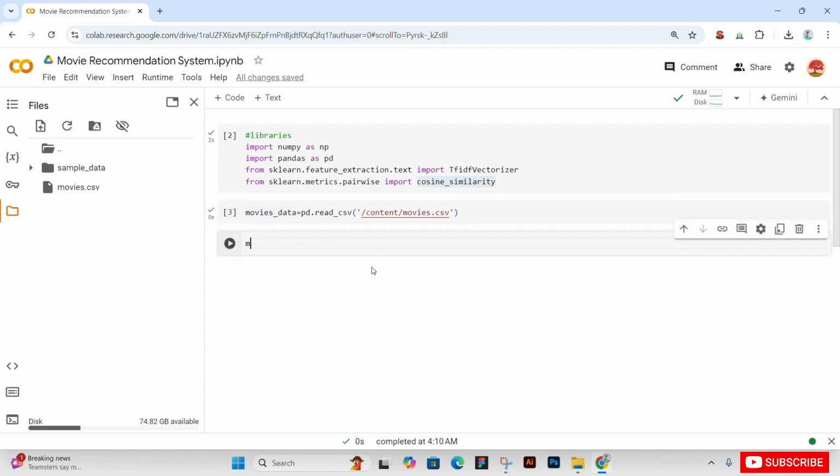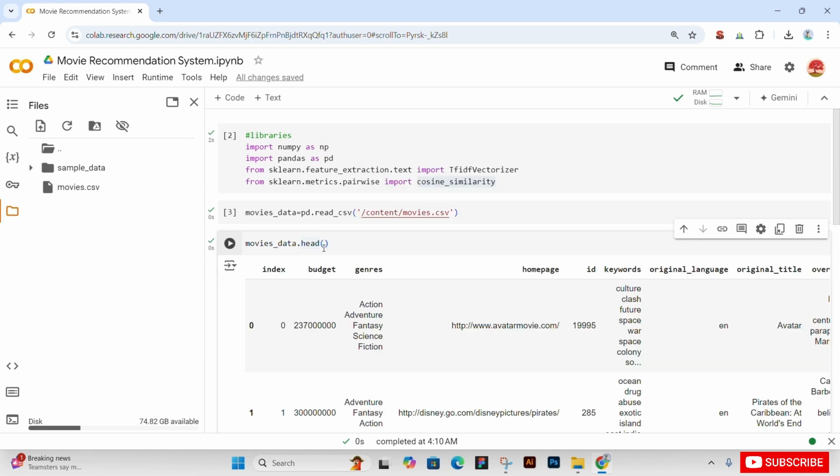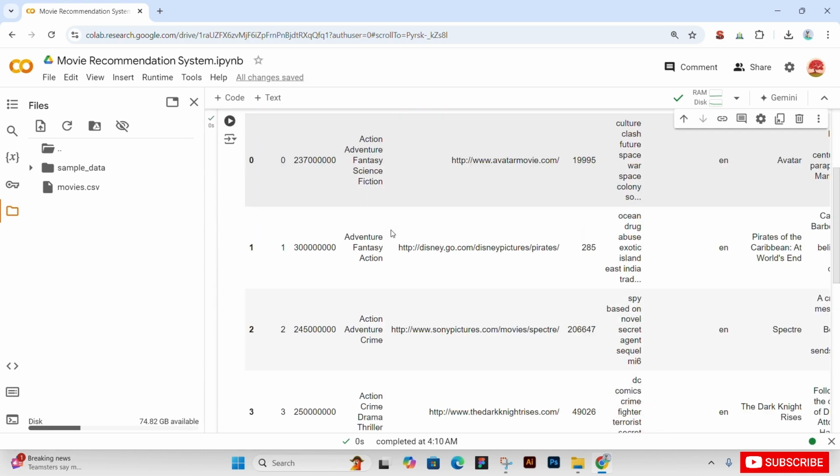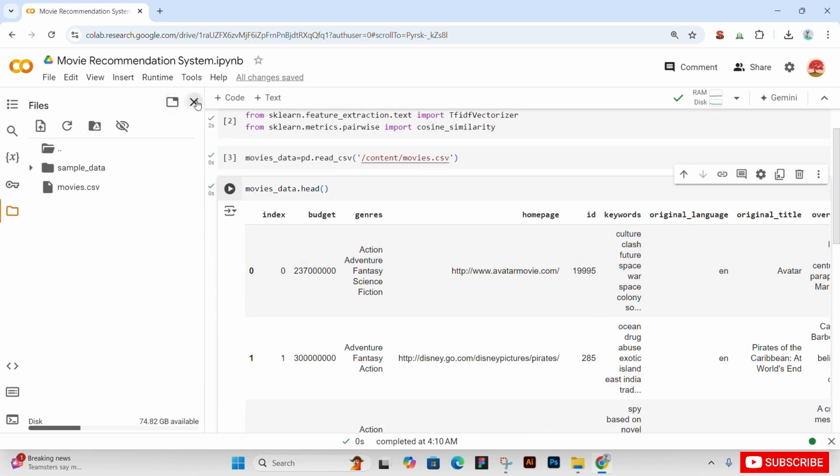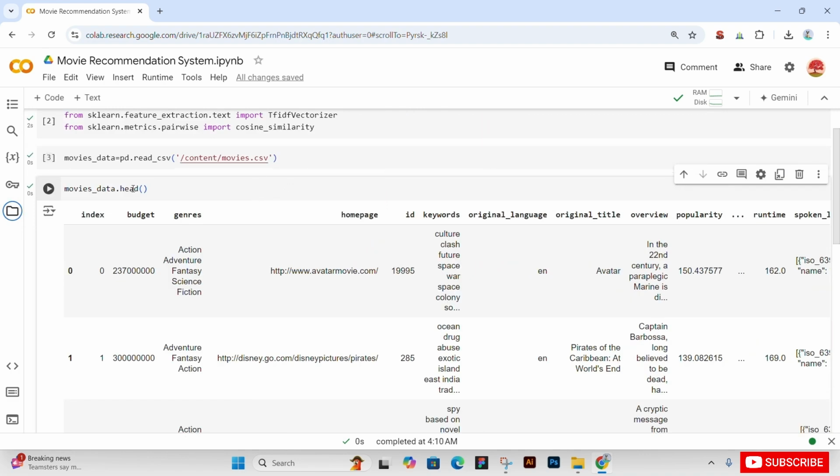So now we will check the shape of our data. First we will check the head. We will check our first 5 rows with the help of head. As you see, our data has been displayed in tabular form.